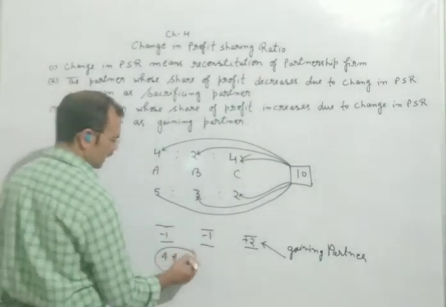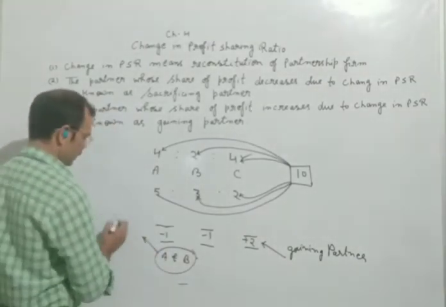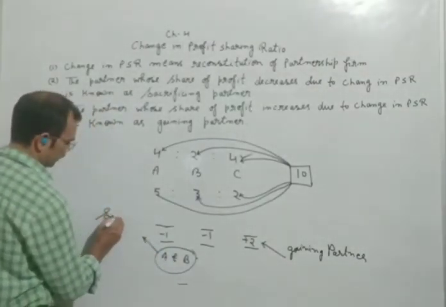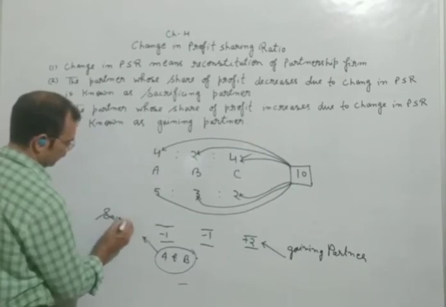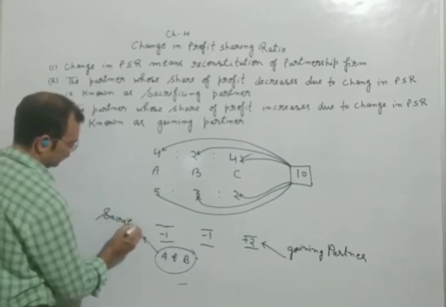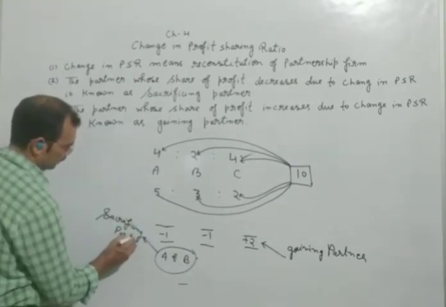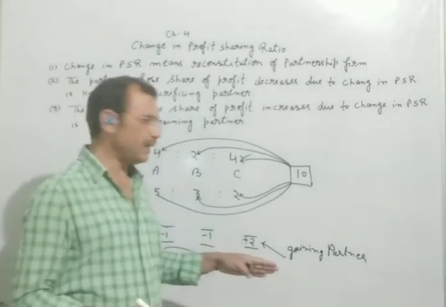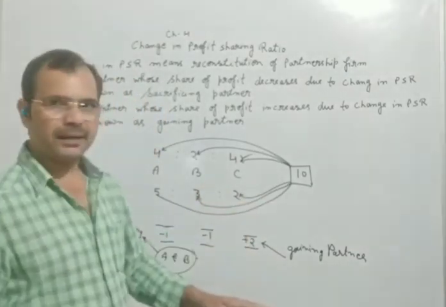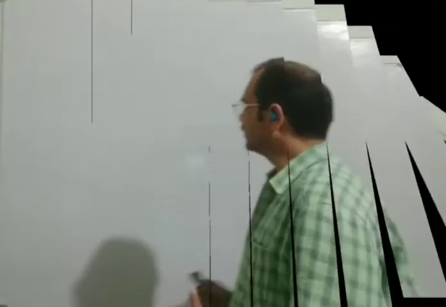It means they will be called sacrificing partners. In this way, we can understand who is the gaining partner and who are the sacrificing partners.